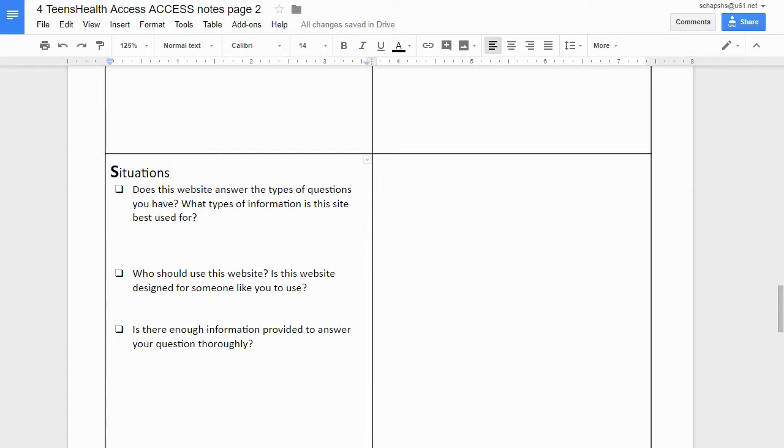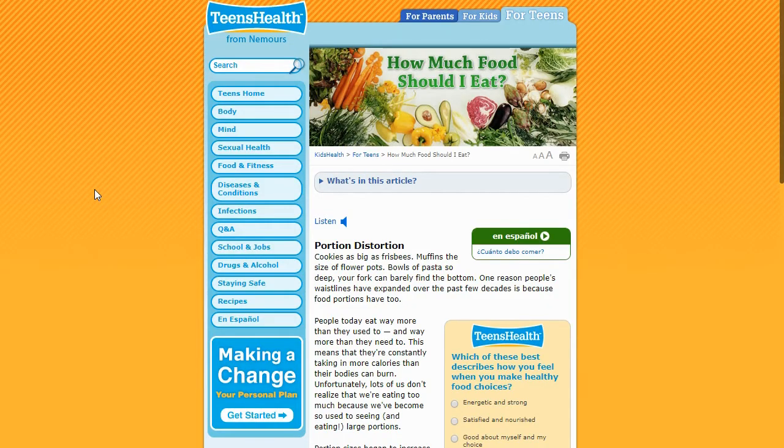What types of information is this site best used for? This is important to ask because we need to make sure that our questions can be answered by the article or website. Otherwise, it's not useful for us. There are a few tips to make sure that the website can answer the types of questions that you have. First of all, check out the tabs on the website or other organizational tools.